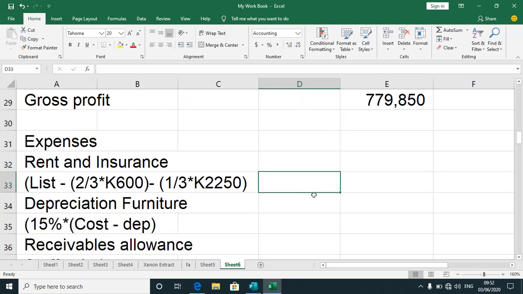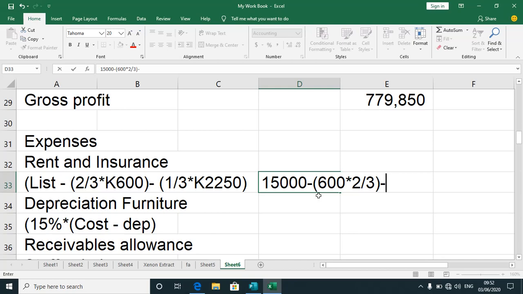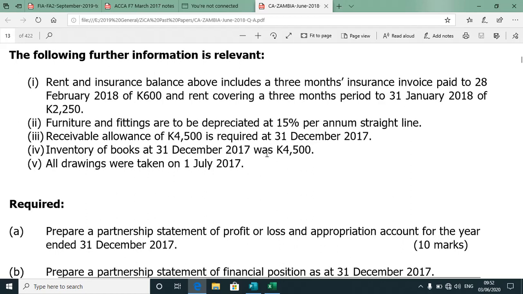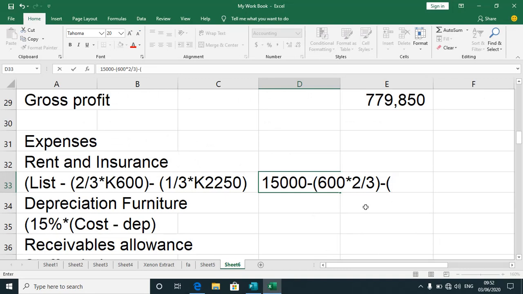That looks nice. All right, so now we go to our expenses. We deal with rent and insurance. For rent and insurance, from the list we have the following figure. Then we're supposed to less the following amounts. Remember, 600 by 2 months prepayment. Then minus again 2250, but that was 1 month prepayment.